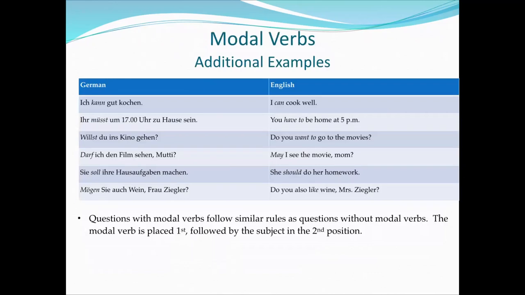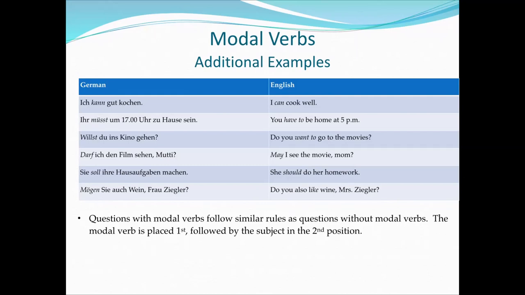All right. So some more examples. Ich kann gut kochen. I can cook well. So ich kann, I can. What can I do? I can cook. And I'm adding an additional modifier. I can cook well. Ihr müsst 17 Uhr zu Hause sein. Y'all have to be home at 5 p.m. So sein, to be, so you have to be, and you have to be at home.